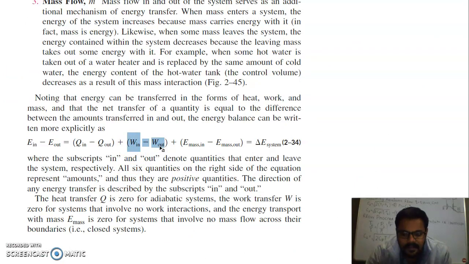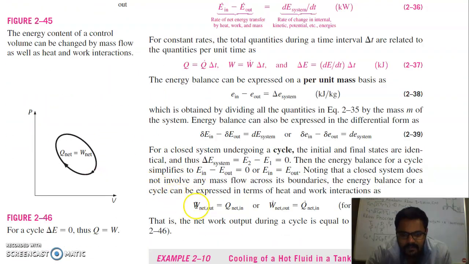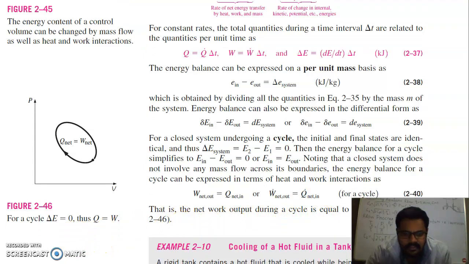Take the example of a cycle, such as an internal combustion engine or a Rankine cycle, where the compressor has to do work on the fluid, and from the turbine we will get some output, and heat is transferred in the boiler to the steam, and heat is ejected at the condenser. So after taking these four quantities, we came to the result that the net work output is equal to Q net in. So whatever the net heat transfer, it is equal to the net work output. That is, the net work output during a cycle is equal to the net heat input. So this is for a closed system.